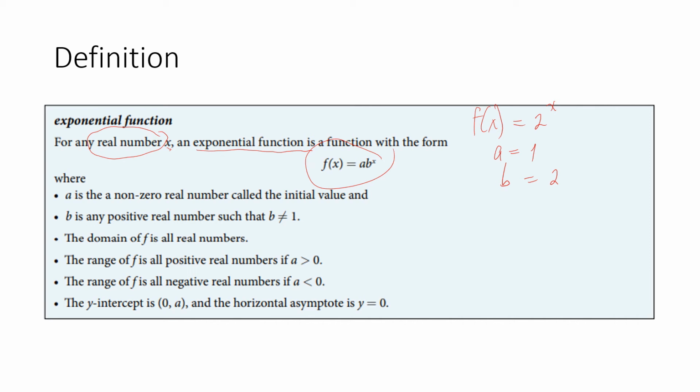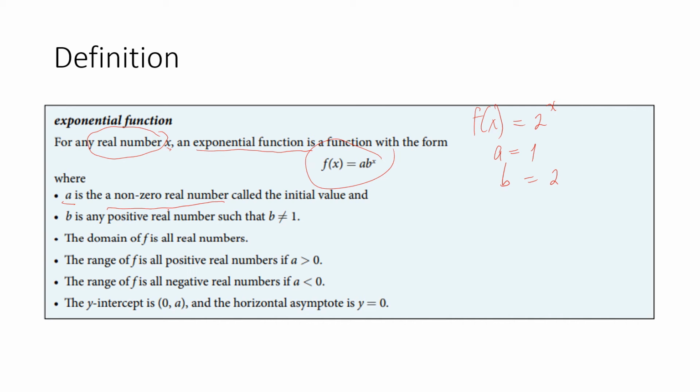These are very helpful and important. So where a is a non-zero real number. When you say non-zero real number, it could be negative or it could be positive, but not equal to 0.